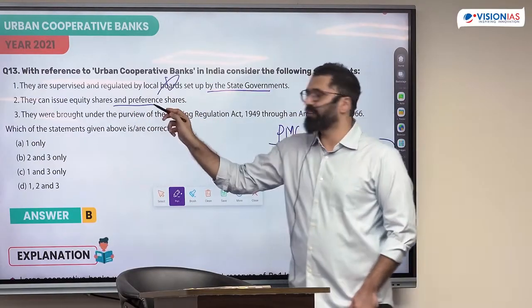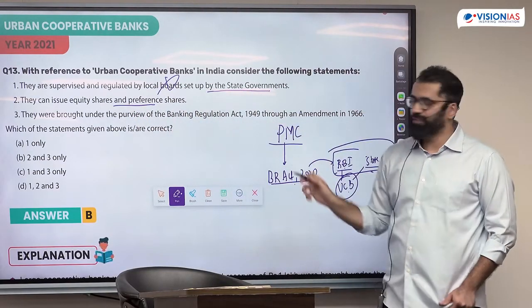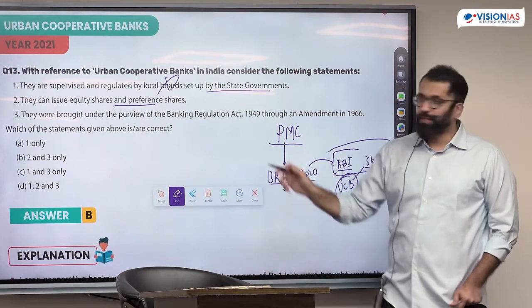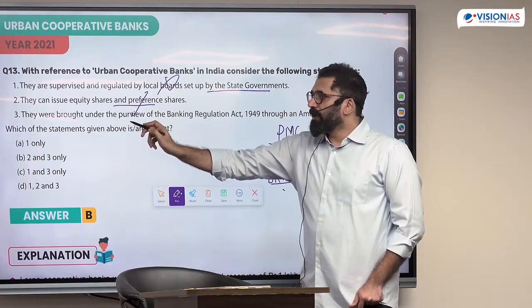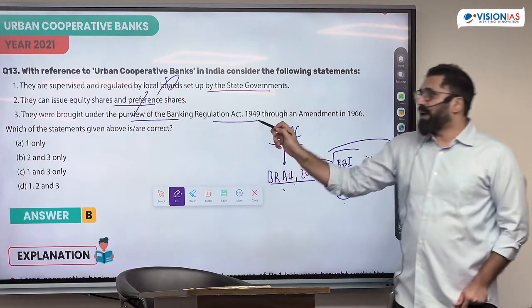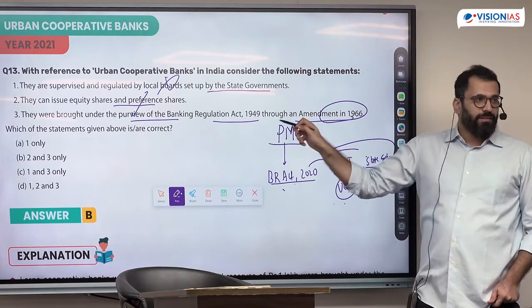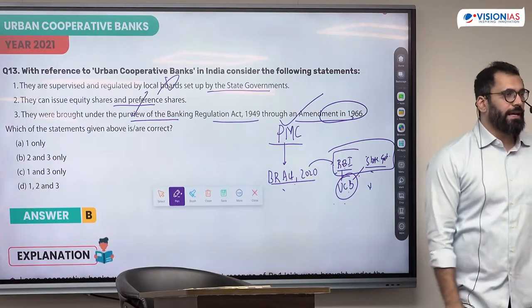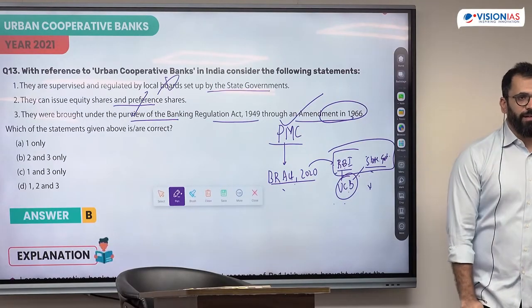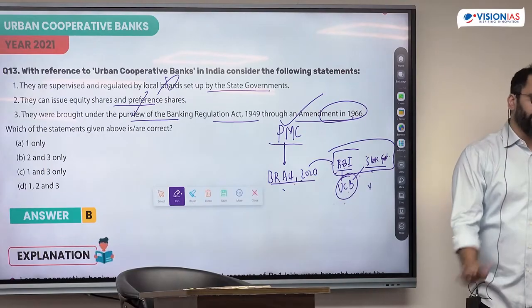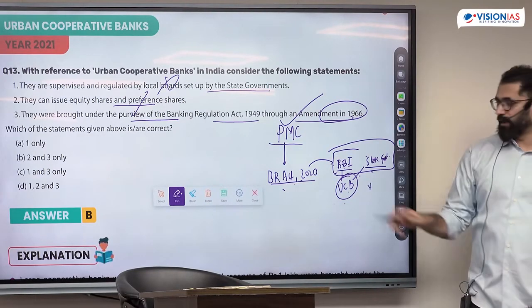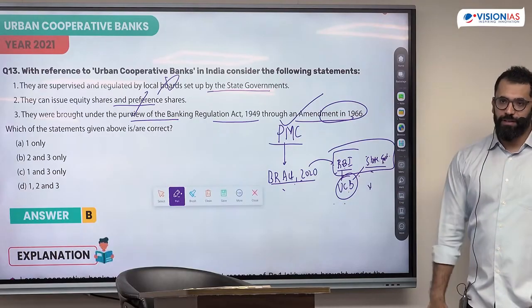They can issue equity shares and preference shares. This was one of the amendments under 2020, that they could issue both equity shares and preference shares. They were brought under the purview of banking regulation through an amendment in 1966. This is how they came in. From 1966 onwards only RBI started regulating them. Another change happened in 2020. Before that, they were not regulated by the RBI. Right now, they are regulated both by RBI and state government.